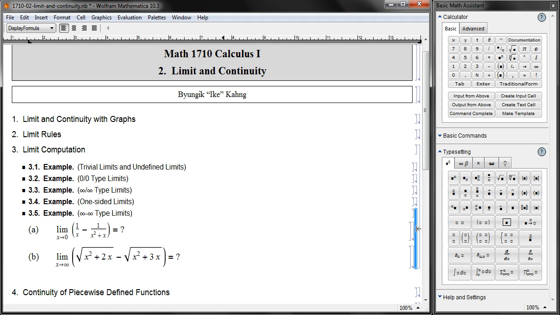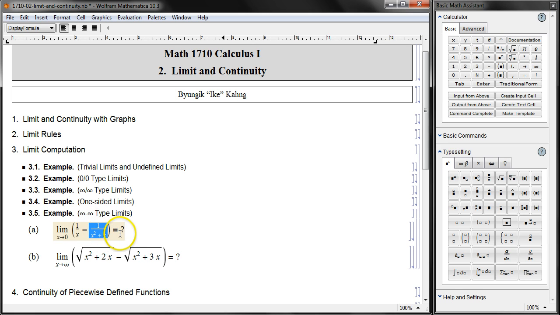Let's talk about the hardest type, infinity minus infinity type limits. Here's an example, x going to 0, so this is infinity minus infinity type. How do we handle that? In that case, you just do your usual thing, take a common denominator and make it into a fraction. Then you're going to end up with a 0 over 0 type limit or an infinity over infinity type limit.